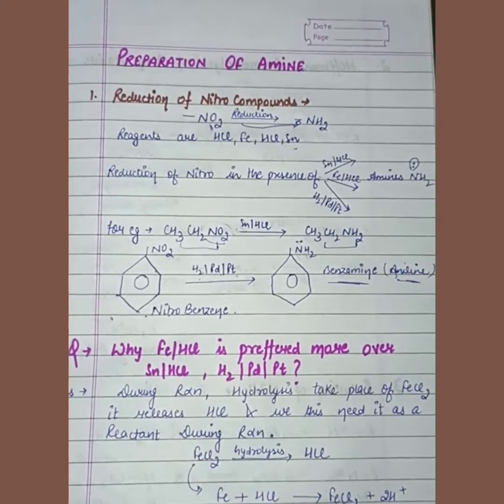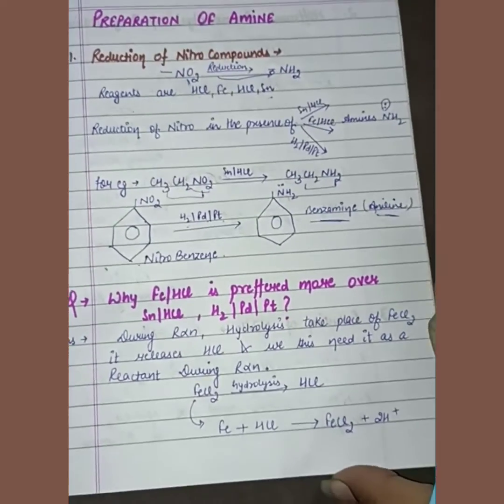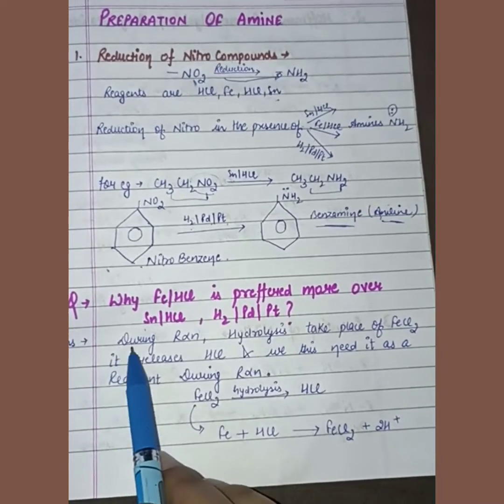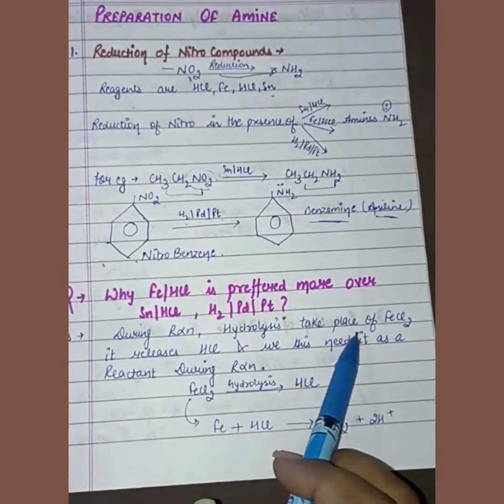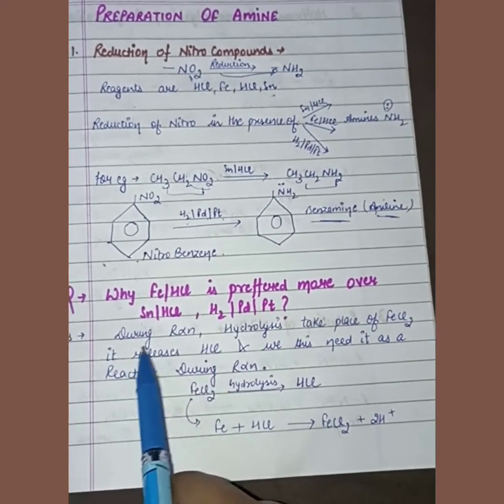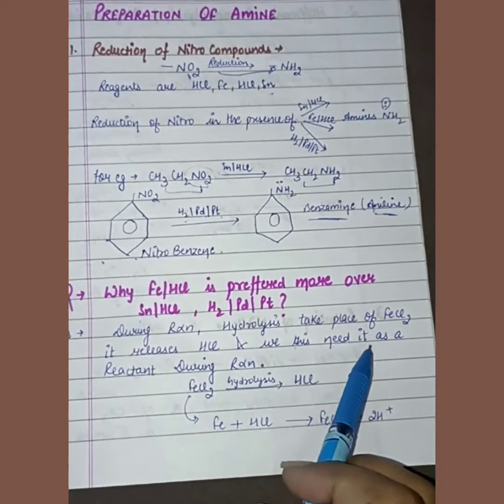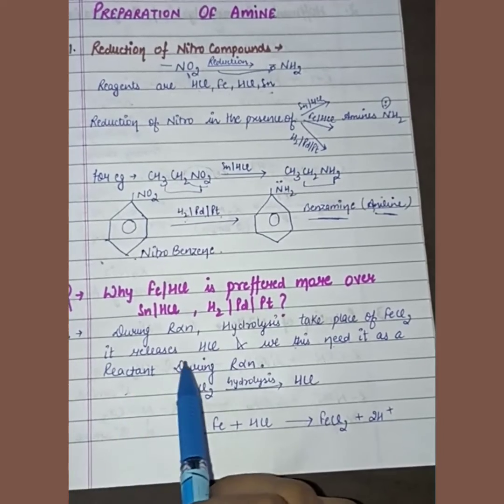Why? Because whenever we look at the reaction, during the reaction hydrolysis of FeCl2 takes place, it releases HCl, and we need it as a reactant also.